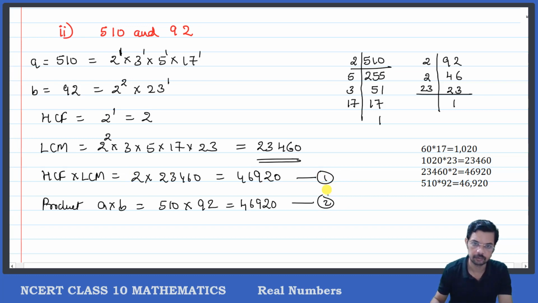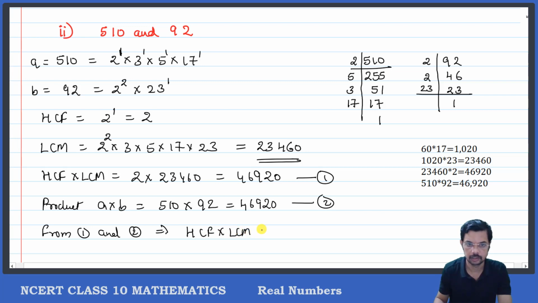So we have verified from 1 and 2 that HCF into LCM is equal to A into B, that is, the product of the numbers. Okay, is that clear?